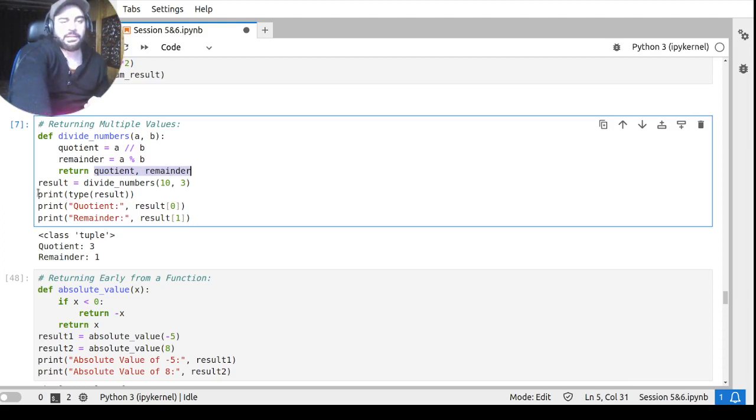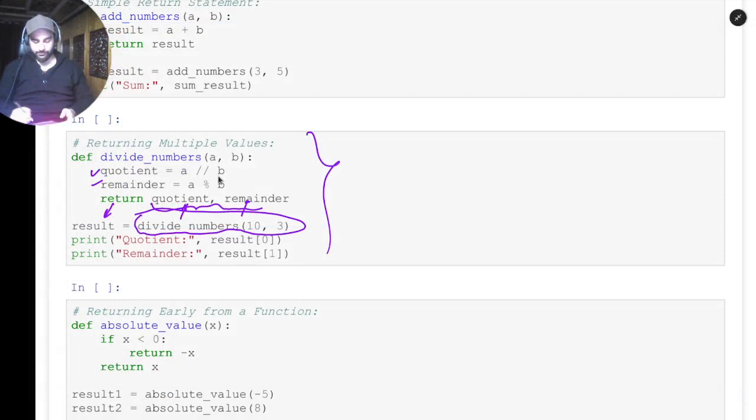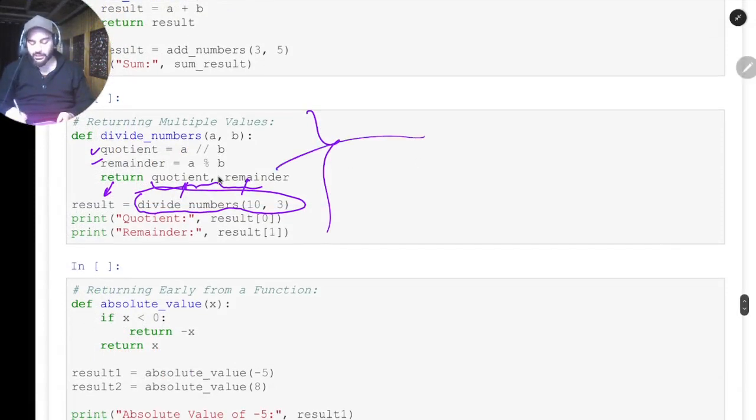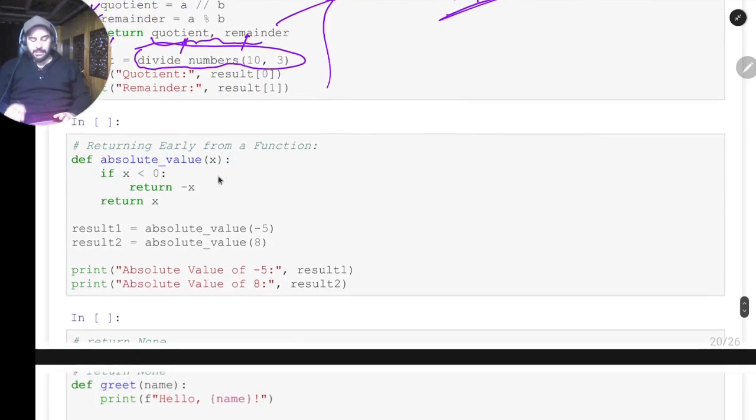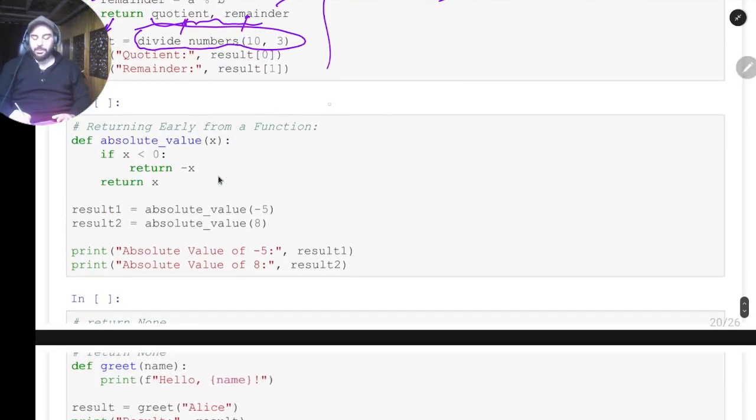Then in this return result, we get result 0, that is the quotient, and result 1, that is the remainder. So we can return multiple values here. Just remember that when you are returning multiple values, you are returning a tuple. Then how to access the tuple? You can index it by 0, 1, 2 and so on, take the values and manipulate them accordingly.